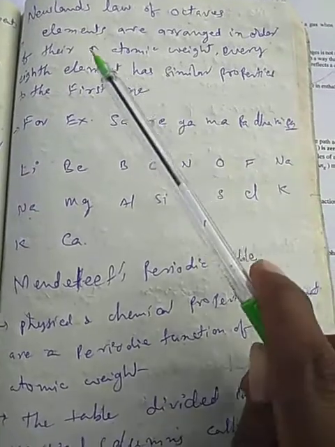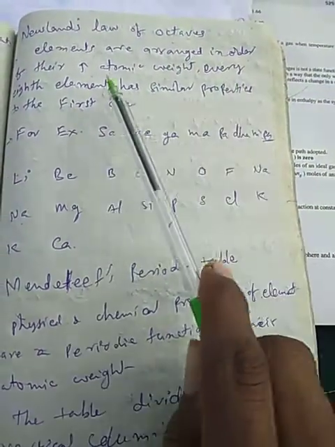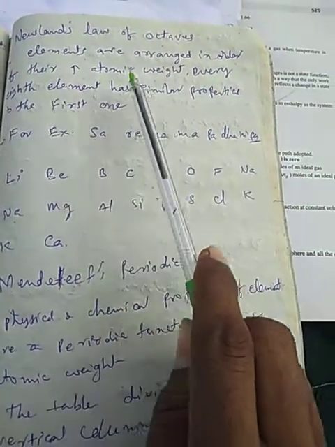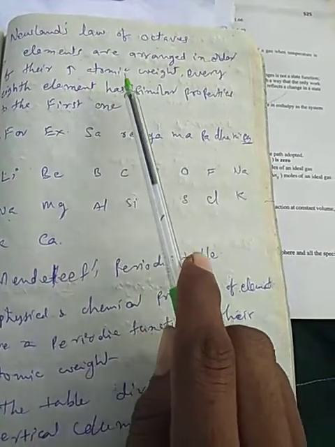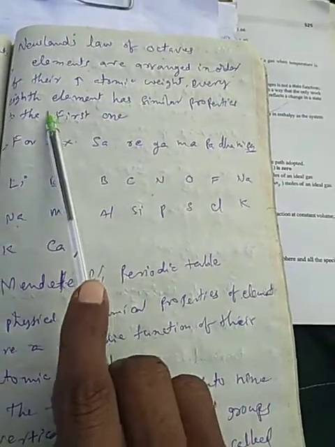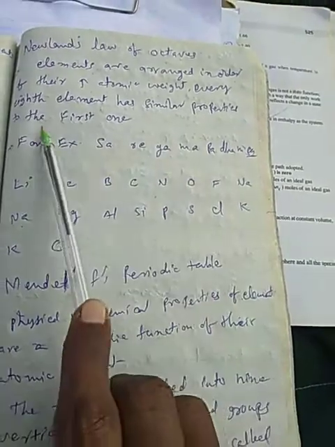The statement: the elements are arranged in the order of increasing atomic weight, and every 8th element has properties similar to the first element.